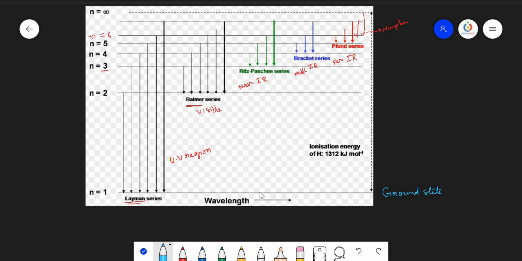And n equals 2 means when the electron is going from the first energy state to the second energy state, it is excited. And this energy state is called the first excited state. First excited state value is always n equals 2. And n equals 3 means this is called the second excited state. And this is called the third excited state. And this is the fourth excited state, and so on.